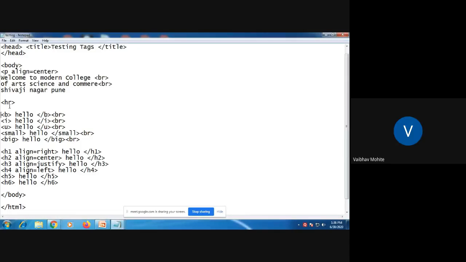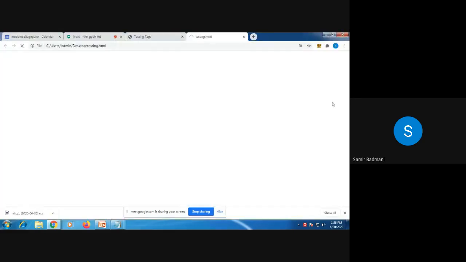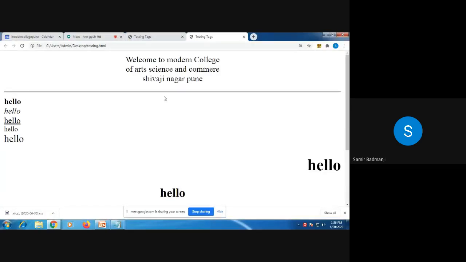Now see, I have written here the HR tag. All of you can see this HR tag on the screen. Now see how the output will look. Save this. Double click on testing. See this line. All of you can see this line after Shivaji Nagar Pune, a line is drawn across the screen. So if you just write HR, a line will be drawn across the screen, even if you don't give any attribute.